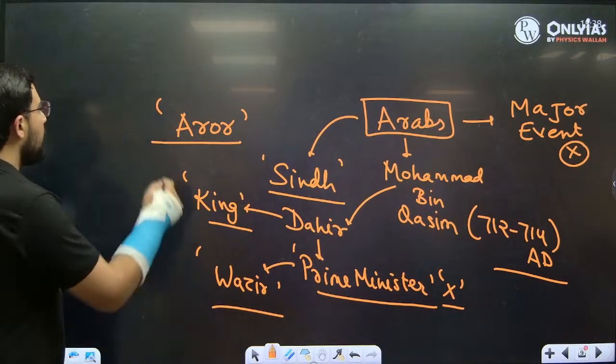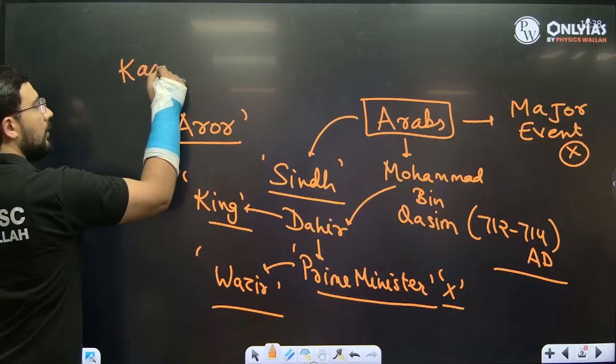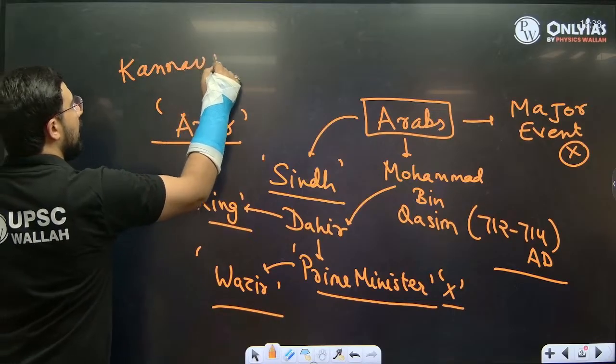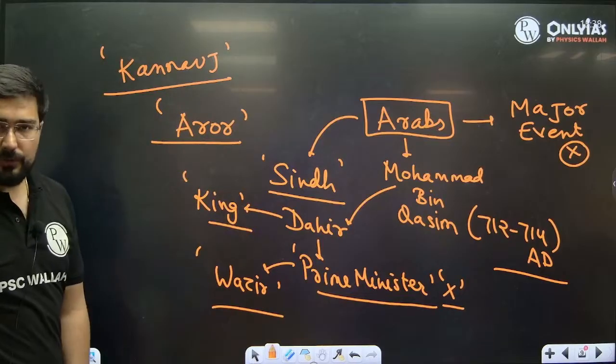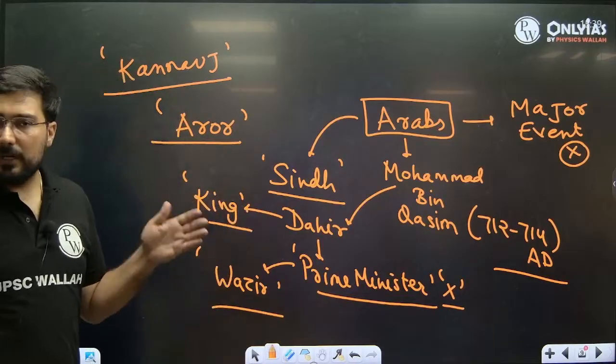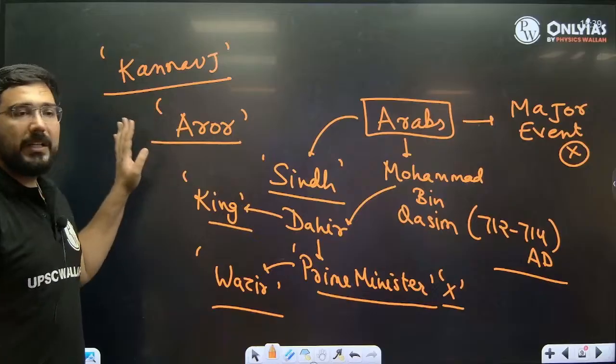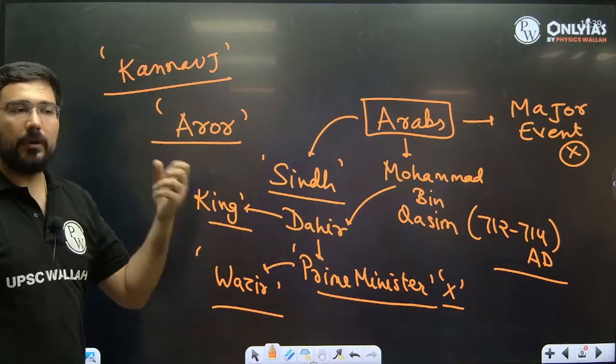Why? Because the major capital which could have increased the influence of Islam, that was the capital name was Kannauj. Because since the time of Harshvardhana, Kannauj was the main capital of the region of North India.